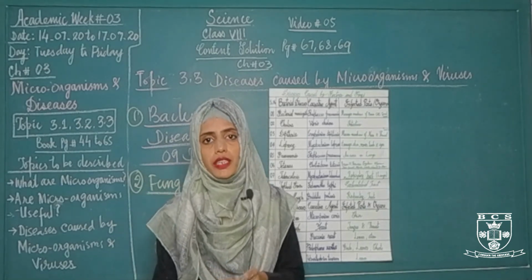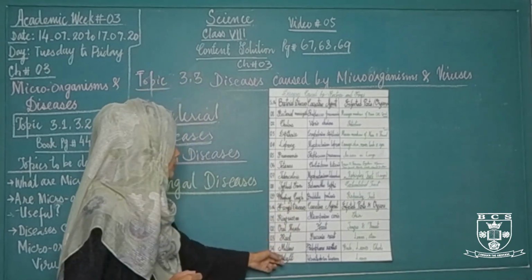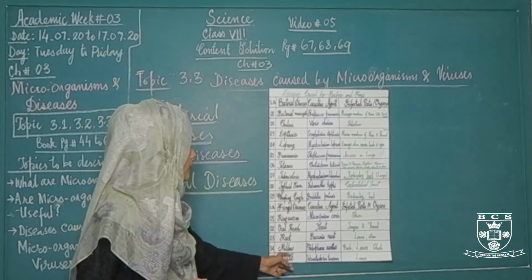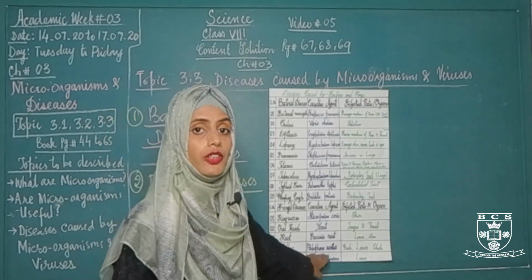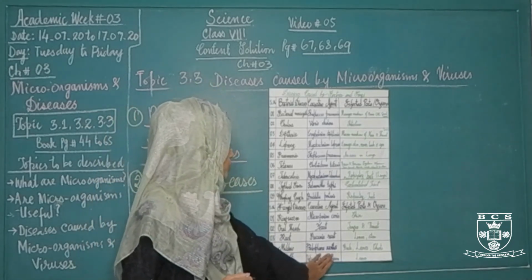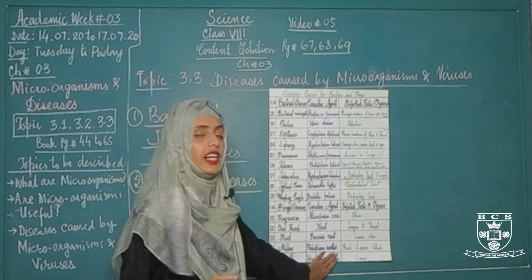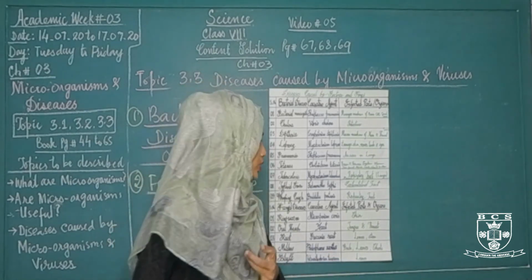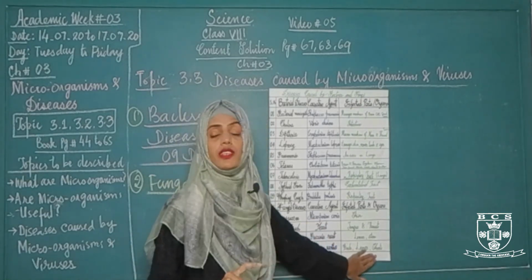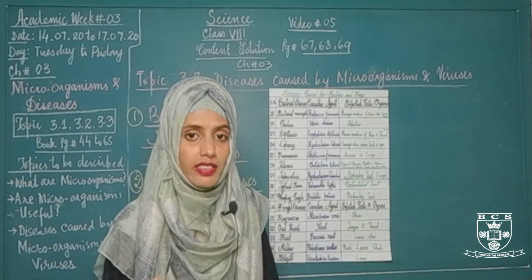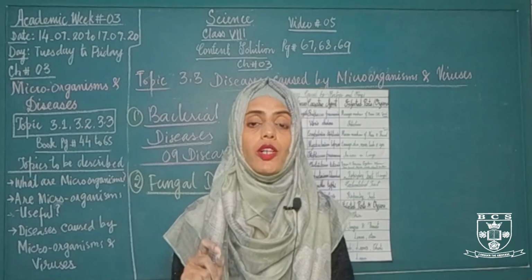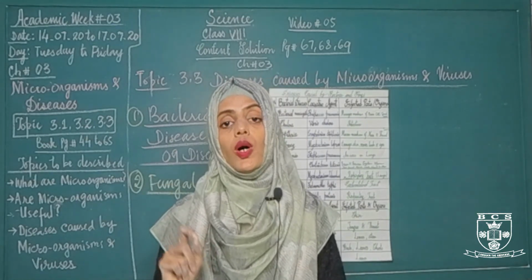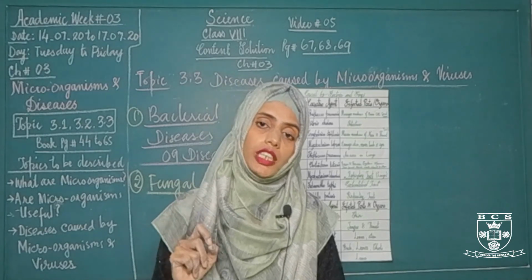That's called stunted growth. The fourth disease which is caused by fungus in plants is called mildew disease. Mildew disease is caused by a fungus called Podosphaera xanthii. It affects buds, branches, leaves and shoots. What happened in this disease? In this disease, rapid or complete chlorosis takes place, which leads to browning of tissues in plants.